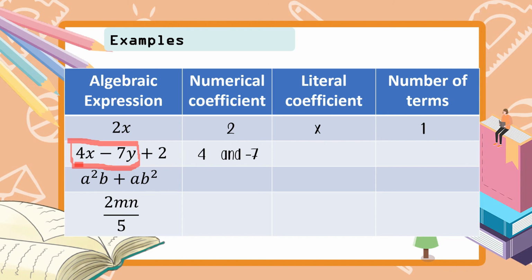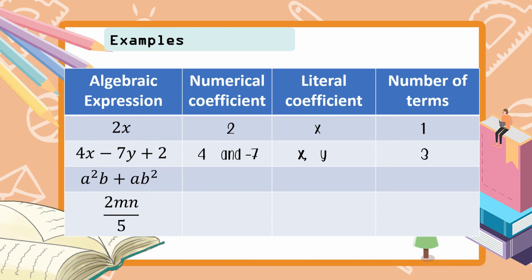Now, ano yung kasama ni 4 at negative 7 para ilagay natin sa literal coefficient? Ang kasama ni 4 ay x. Ang kasama ni negative 7 ay y. Now, how many terms do we have? So, we have 1, 2, and 3. So, we have 3 terms.